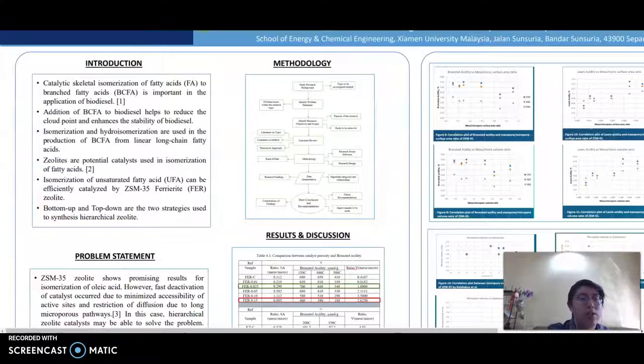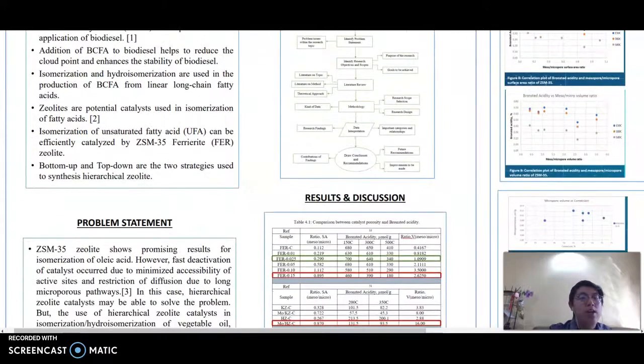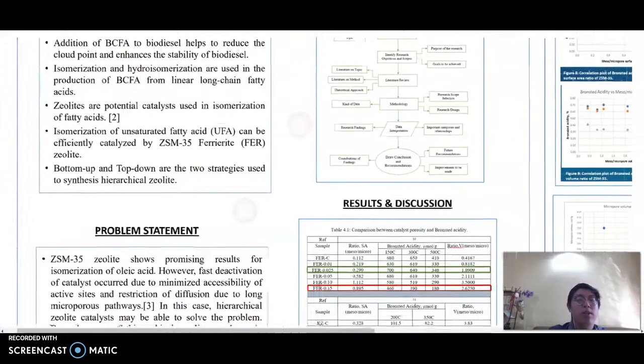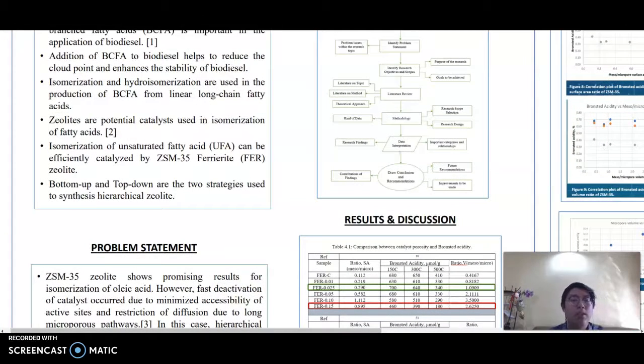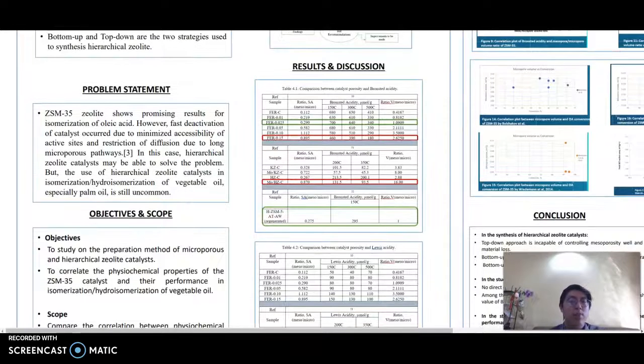Just a brief introduction on this topic. The catalytic skeletal isomerization of fatty acids to branched-chain fatty acids (BCFA) is important in the application of biodiesel because the addition of BCFA to biodiesel helps reduce the cloud point and also enhance its stability. In a few papers, zeolites were stated to be the potential catalysts used in isomerization of fatty acids. And among these zeolites, it was stated that ZSM35 fluoride zeolite can be efficiently catalyzed during the isomerization of fatty acids.